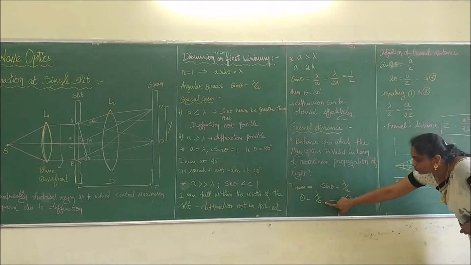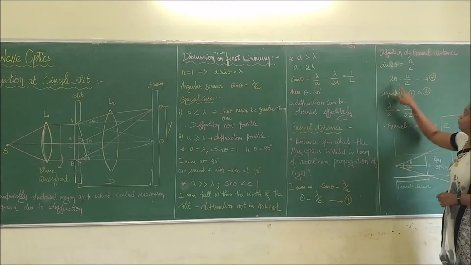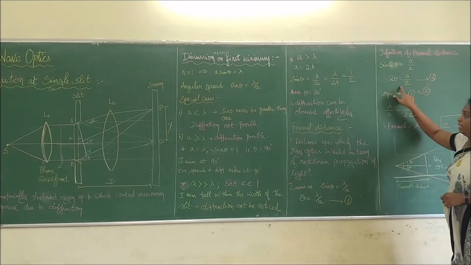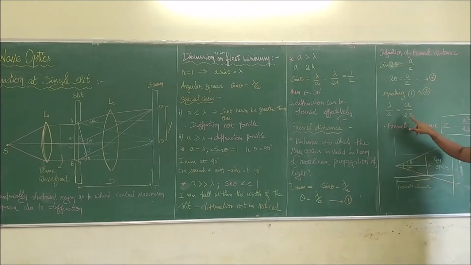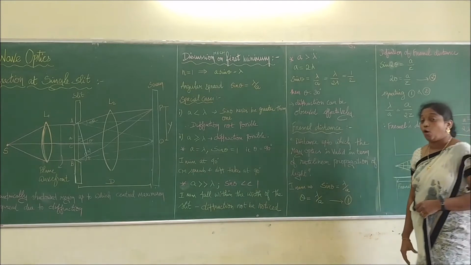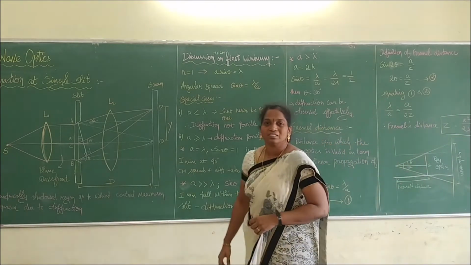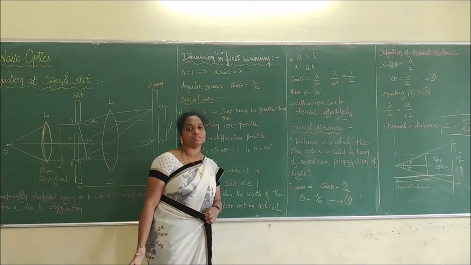So we are going to equate these two equations. Theta equal to a by 2Z. We compare equations 1 and 2, so lambda by a equal to a by 2Z. From that we calculate the Fresnel distance: Z is equal to a squared by 2 lambda. This clearly says that this distance is the Fresnel distance, up to which the beam stays parallel, which is called ray optics, and the deviated condition is called wave optics. Is it clear? So this is a simple idea for that. If they ask for the Fresnel distance, you have to say that.